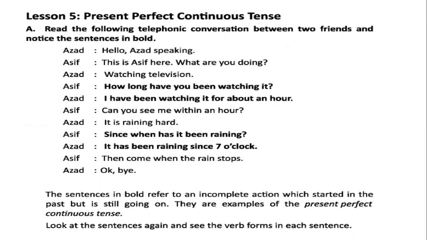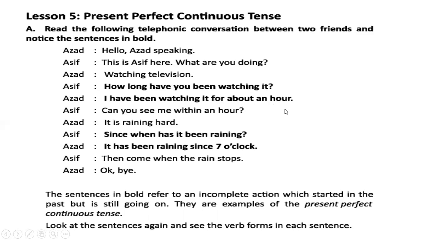Read the following telephonic conversation between two friends and notice the sentences in bold. Hello, Ajad speaking. Is Asif here? What are you doing? This is continuous tense. What are you doing? Watching television. But here you see in bold the sentence, how long have you been watching it? I have been watching it for an hour. Here, a past action is mentioned, for an hour. Before an hour, the action has started and it is going on yet.